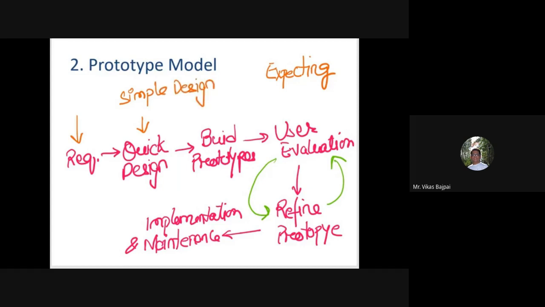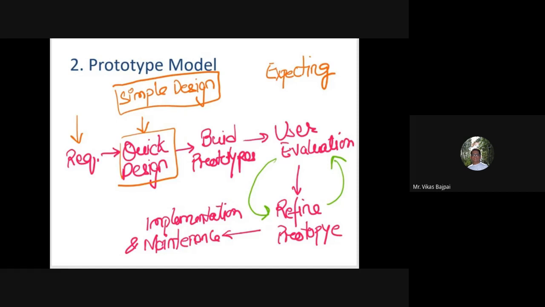This particular design will not be considered a complete design, right? It is simply giving me some basic idea of the system, which will help the end user to analyze, and it will also help the designers to come up with the prototype.